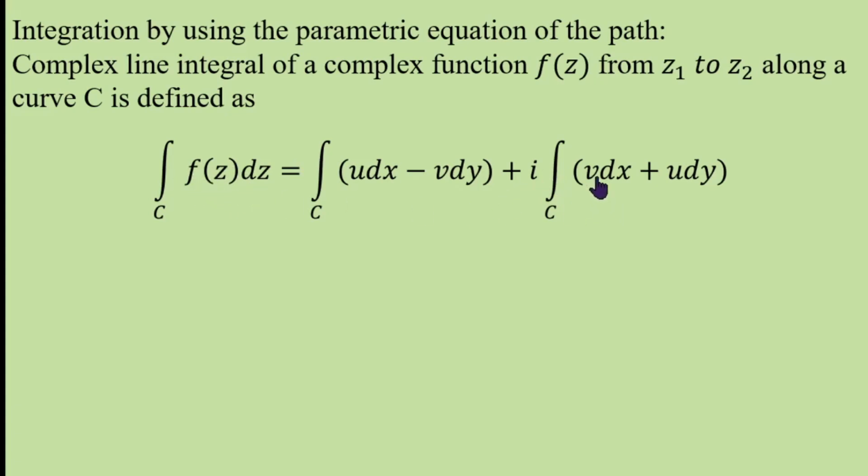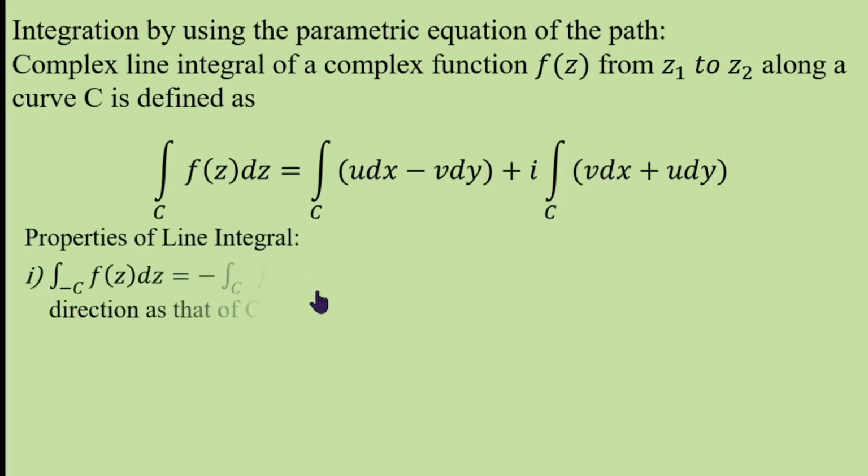Take i outside, so the real part is u dx minus v dy, and the imaginary part is v dx plus u dy. So integrate these two separately along the curve C, and find the parametric equation of the curve C. That means either x in terms of y, or y in terms of x, or x and y in terms of some parameter. Then integrate this. This is how we can integrate along the curve C.